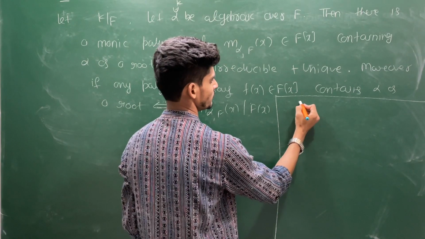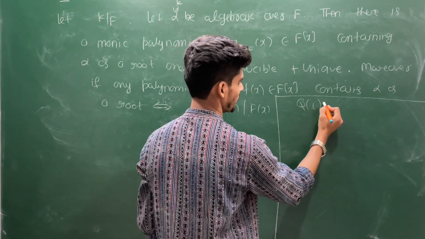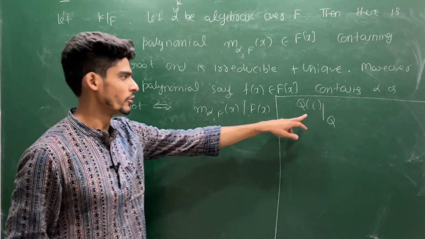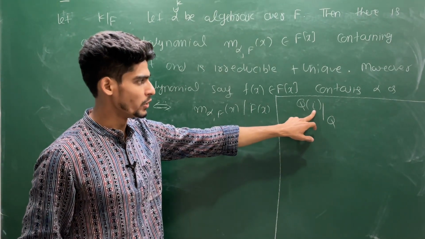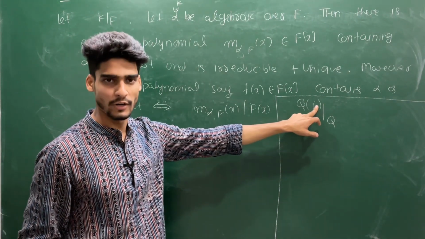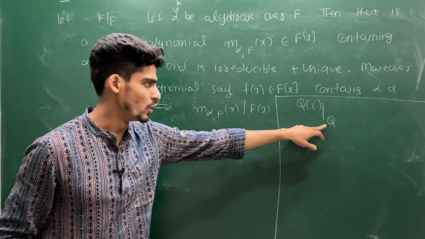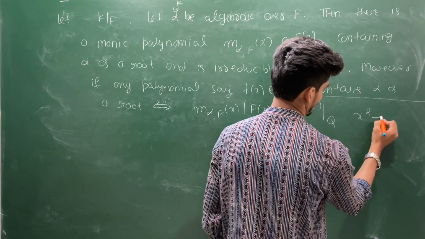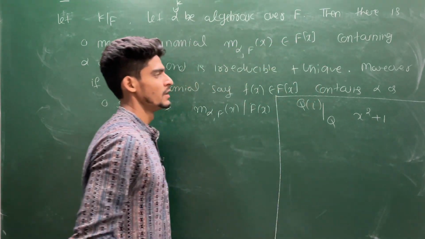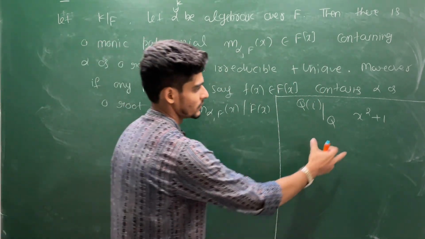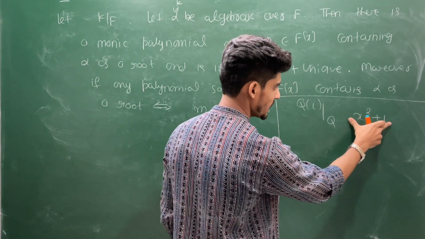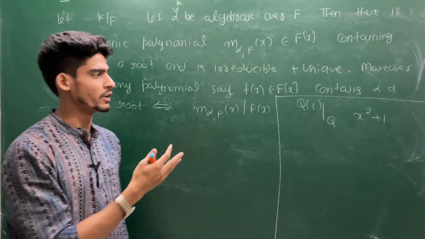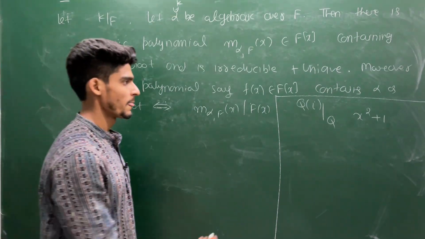Suppose Q(iota) is an extension of Q. So you have to give me a monic polynomial which contains iota as a root, and this is irreducible over Q and it is unique. So this is the unique irreducible polynomial which is monic defined on Q. You cannot give me any other polynomial.